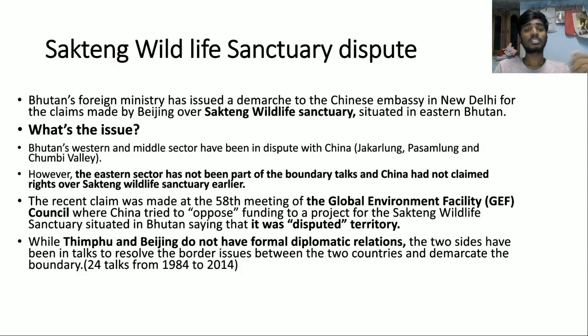And what is this Sakteng Wildlife Sanctuary dispute? Recently, Bhutan's foreign ministry gave a demarche to the Chinese embassy in New Delhi for the claims made by China over Sakteng Wildlife Sanctuary. This Sakteng Wildlife Sanctuary is receiving funds from the Global Environmental Facility. It is located in eastern Bhutan. I will explain this entire issue with the help of a map.